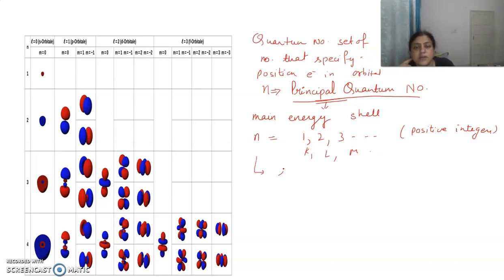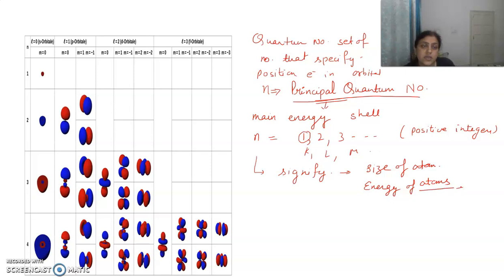Now, what does it signify? It represents the size of the atom. If the value of n is 1, the size is very small. If it is 2, the size increases. If the atom has 3 shells, then again the size increases. So as the number of shells increases, the value of n increases, and the size of the atom increases. Similarly, the energy also increases. As the value of n increases, the shell moves away from the nucleus, and then the energy of the shell also increases.